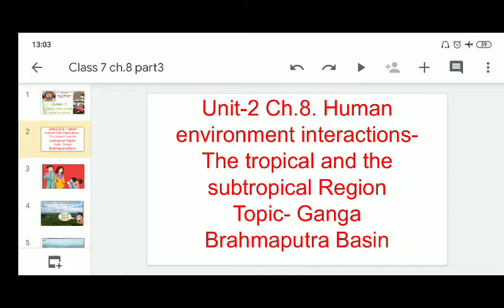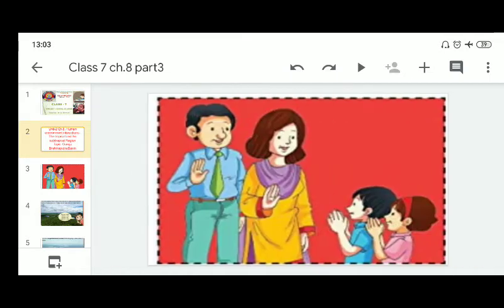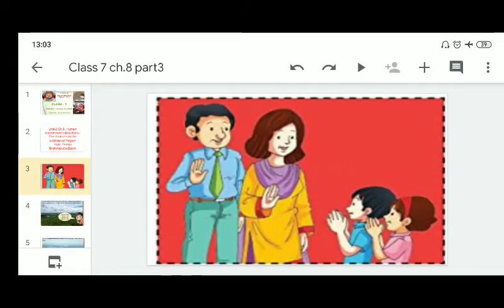Before starting this class, children, let's learn some good manners. We all should obey and respect our elders. Children, parents are our first teacher and they are the creators of us.